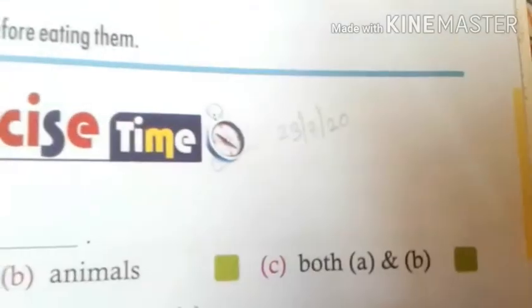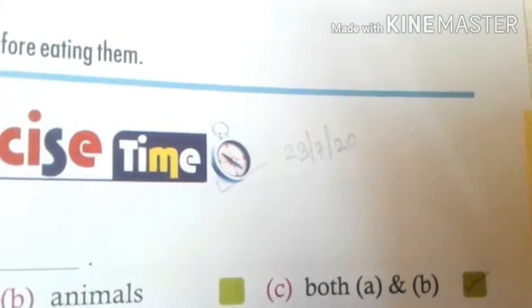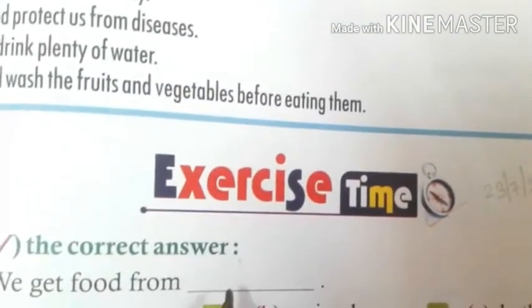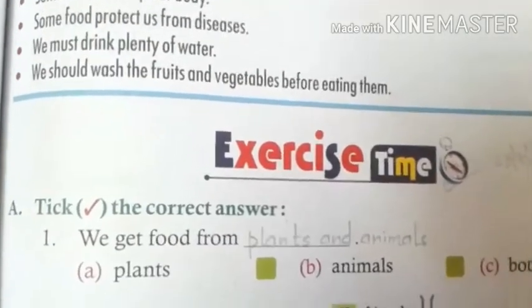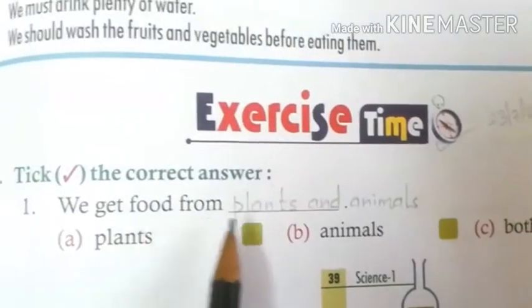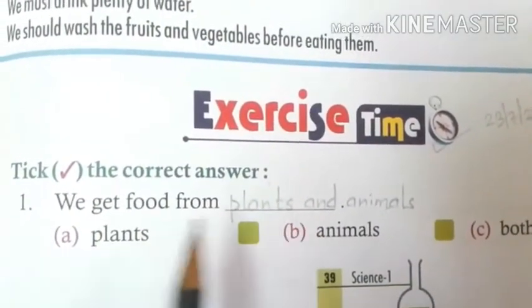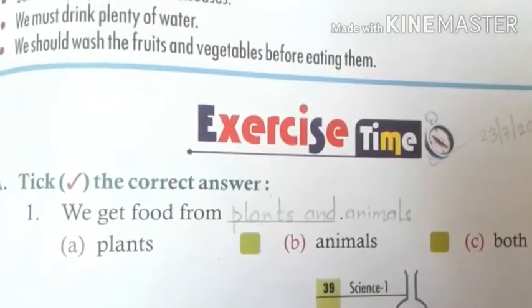So C is the correct option. So we are going to tick on C and then we are going to write here both plants and animals. See students, I have not written both A and B, but since it's a fill in the blank, I have written the full sentence. We get food from plants and animals.